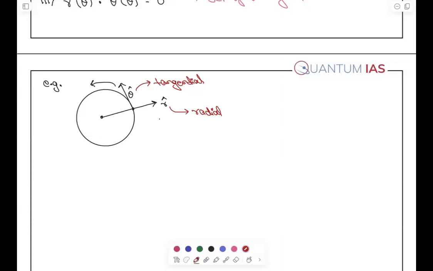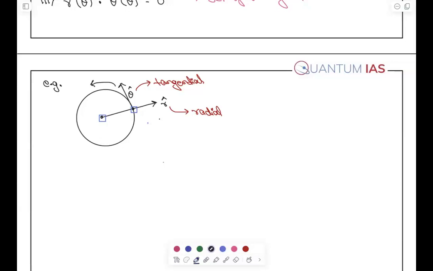So see, finding out radial is very, very easy. You just need to find out what? The point and the origin. You just need to find out which point is our consideration and what is our origin. If you join both of them, you can find the radial easily. And perpendicular to that will be tangential, right?